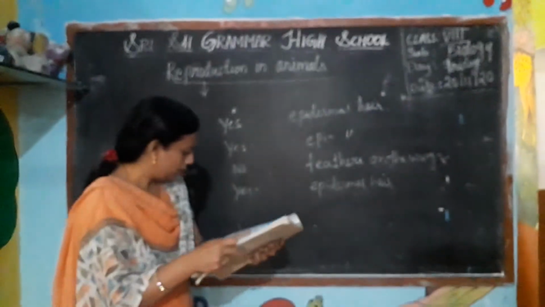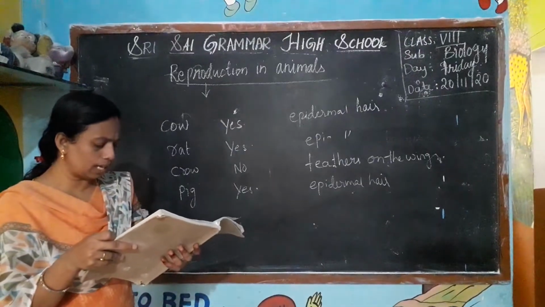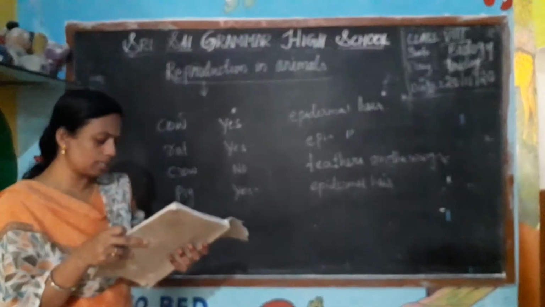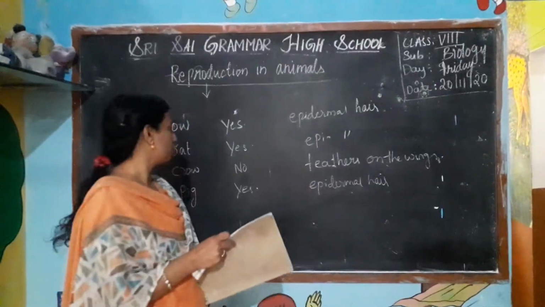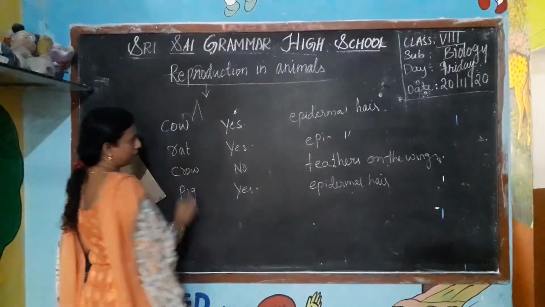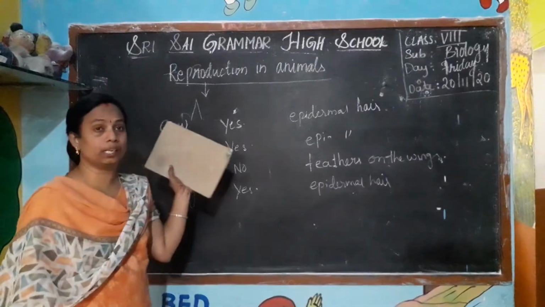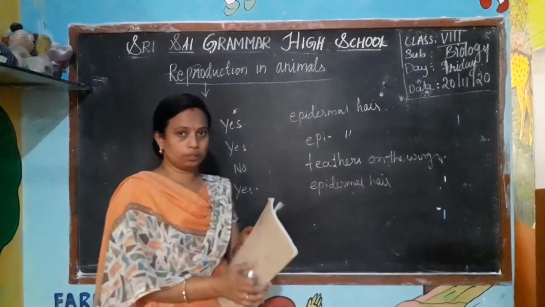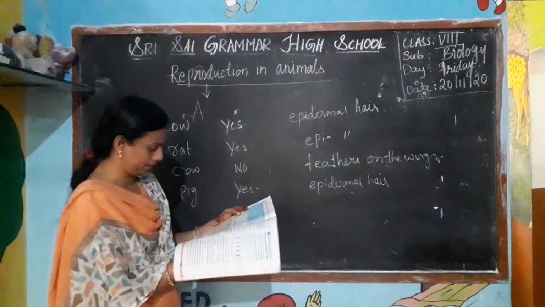Understood this? Is epidermal hair seen in those animals whose ears are visible outside? Yes, most of them. The ones where we can see the external ears also have the epidermal hair.